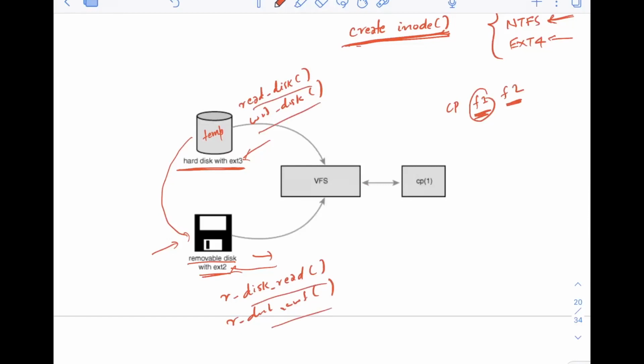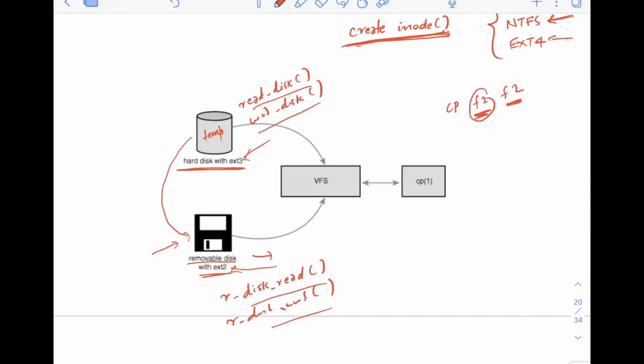Now you see both are implementing reading and writing with different names, and it will become very difficult for the operating system to remember different names for different devices. It will be very difficult for the operating system to remember these different functions for different file systems, because it can have multiple file systems.